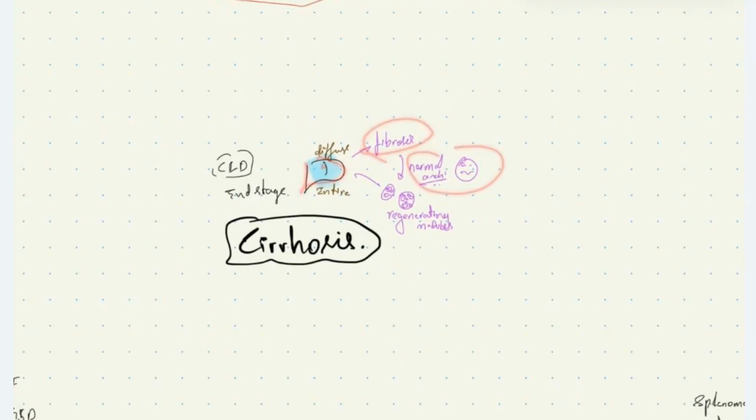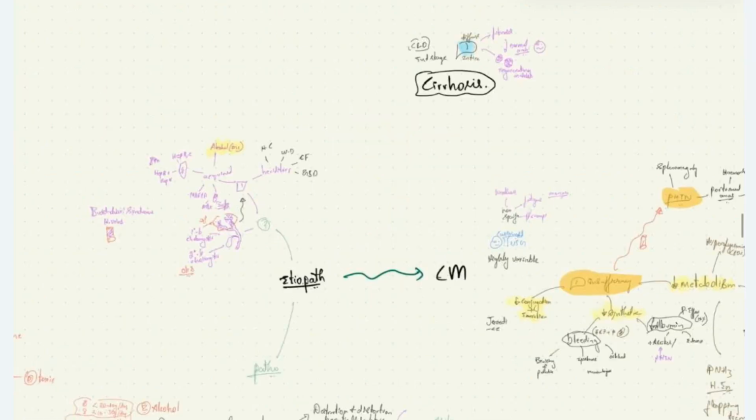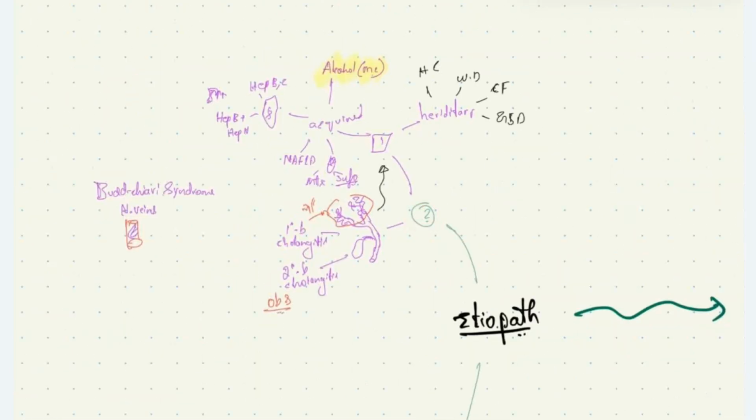What is the etiopathophysiology of cirrhosis? What are the etiological factors which are causing cirrhosis? We can divide them broadly into hepatic causes and biliary system causes. The hepatic causes we can further divide into hereditary causes and acquired causes. Hereditary causes include hemochromatosis, Wilson's disease, cystic fibrosis, and glycogen storage disease.